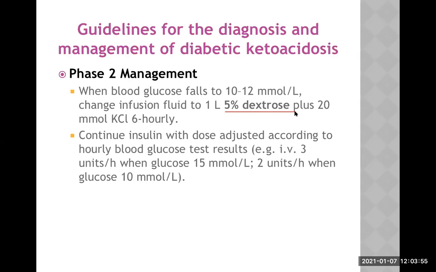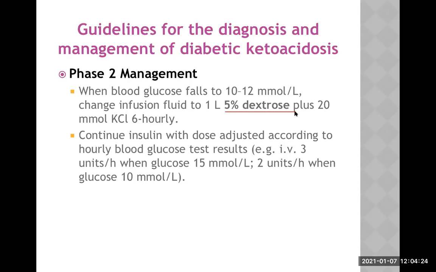Exactly. So both of the students are answering in the same way, and they are absolutely correct. Please listen here. Insulin is the drug here, and insulin has an important side effect, that is hypoglycemia. So insulin will decrease the blood sugar level, but I cannot stop insulin. Without insulin, the state of ketoacidosis is never controlled.